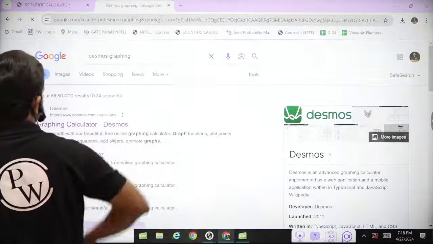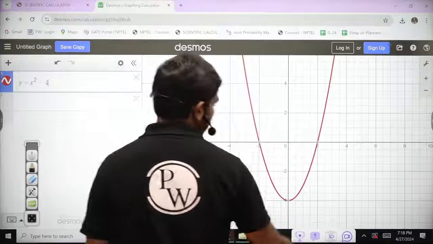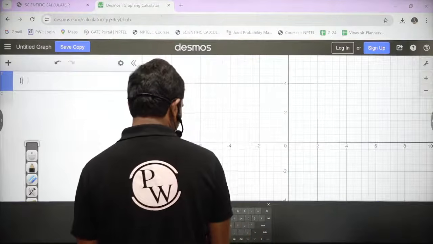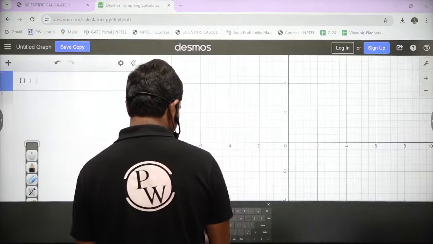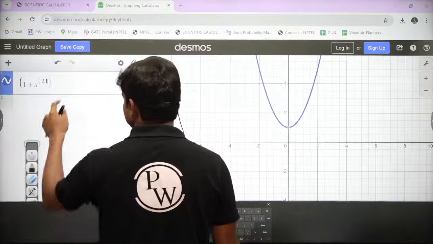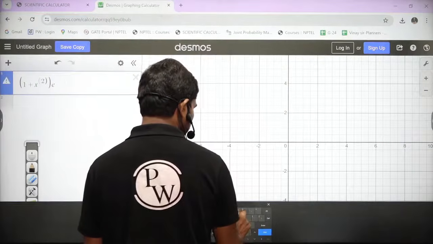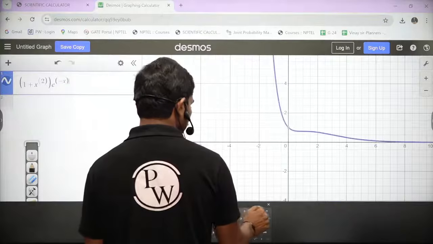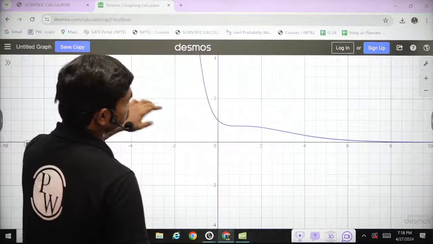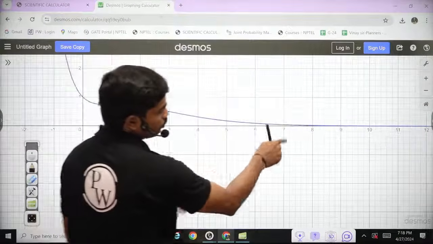So maybe I'll plot this and show you 1 plus x square into e power minus x. If you take this function, it has some shape of course, but after you reach this point, it dies down to 0.